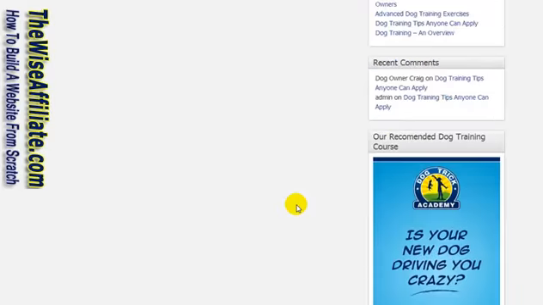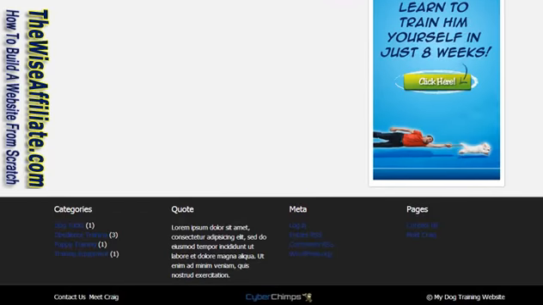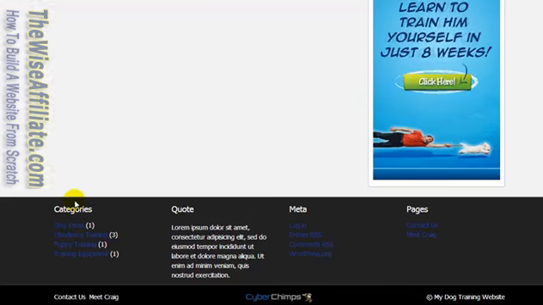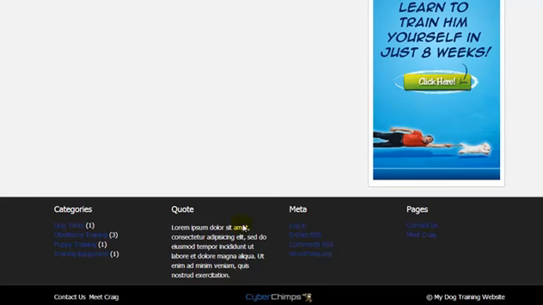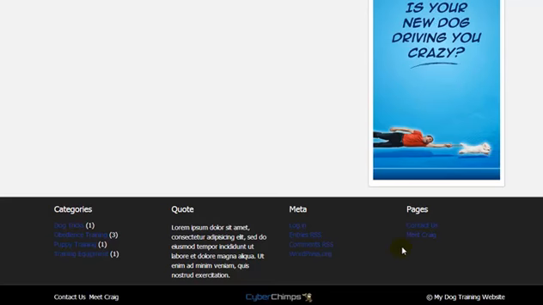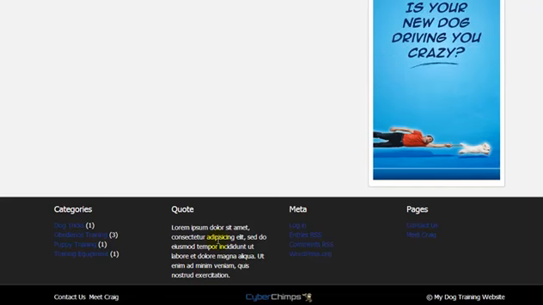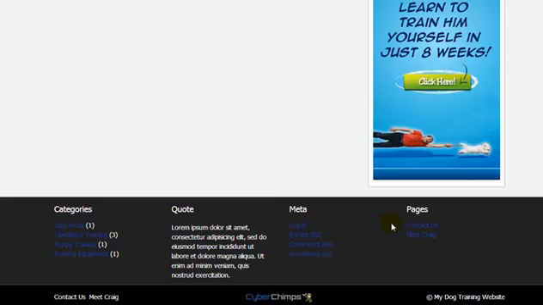Scrolling down to the bottom, I really haven't set anything up here, but this is the footer area, and you have the option to include 4 widgets in the footer area. So again, it's entirely optional. If maybe you had a business type website, you could put a customer testimonial in here. You can put whatever you want, and I will be covering that later in the video.